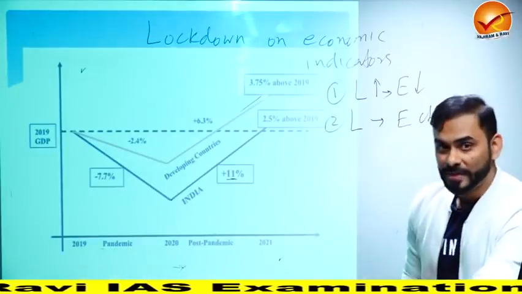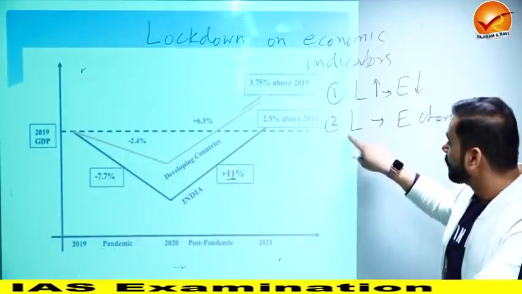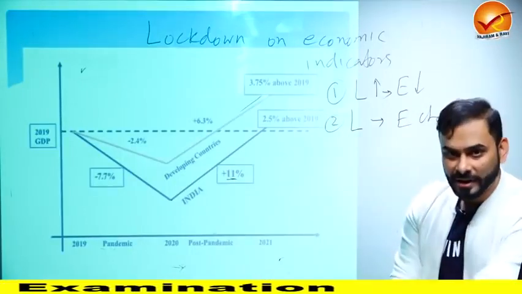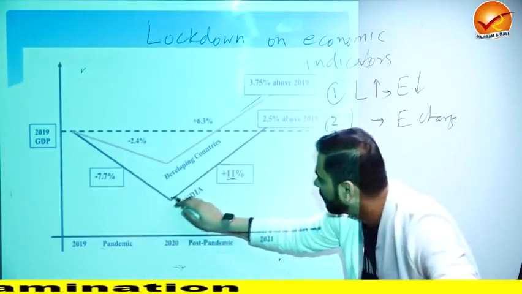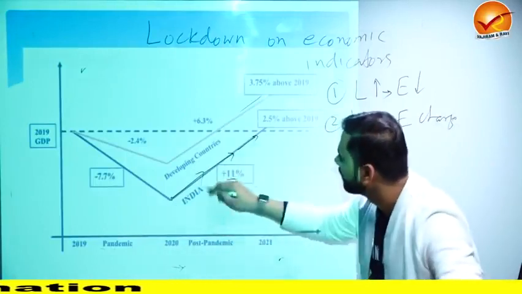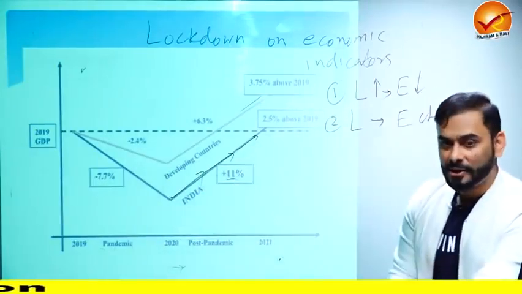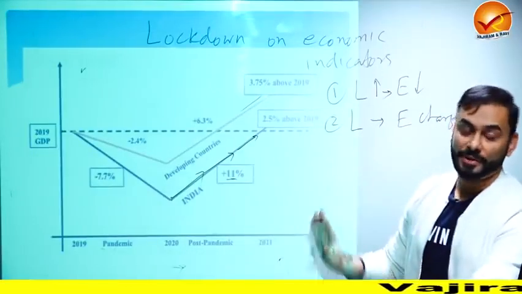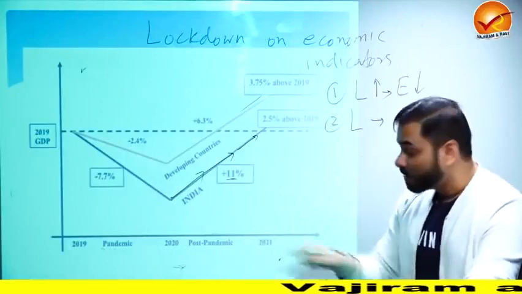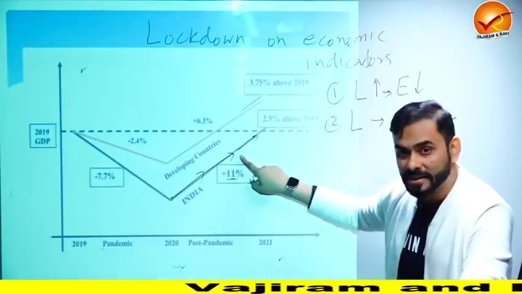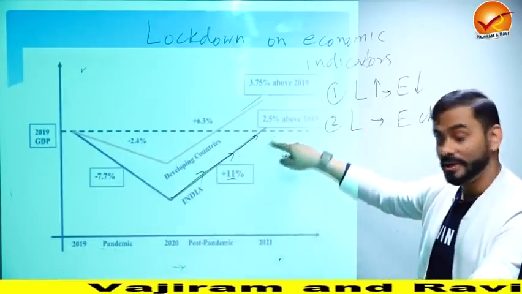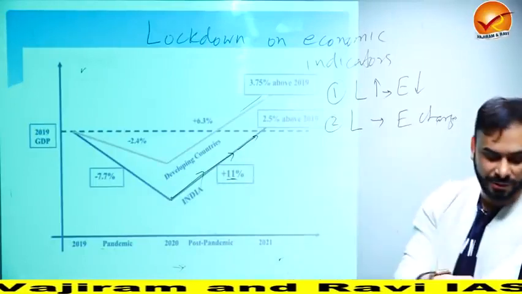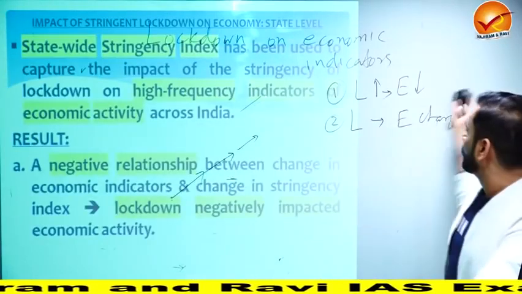So now we are seeing that when the lockdown is being removed, slowly the economy is recovering. This is your increasing trend. Despite the lockdown earlier, now the economic indicators are improving. So the change in economic indicators is going in a positive direction. That's what we are seeing.